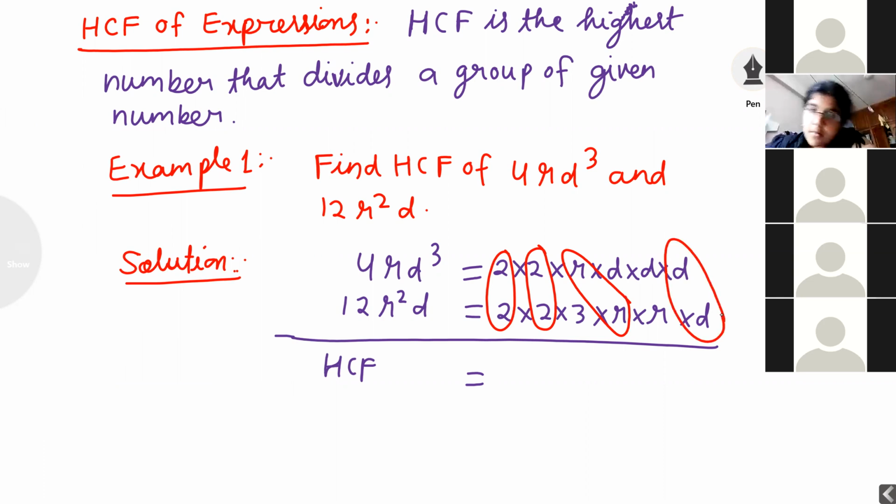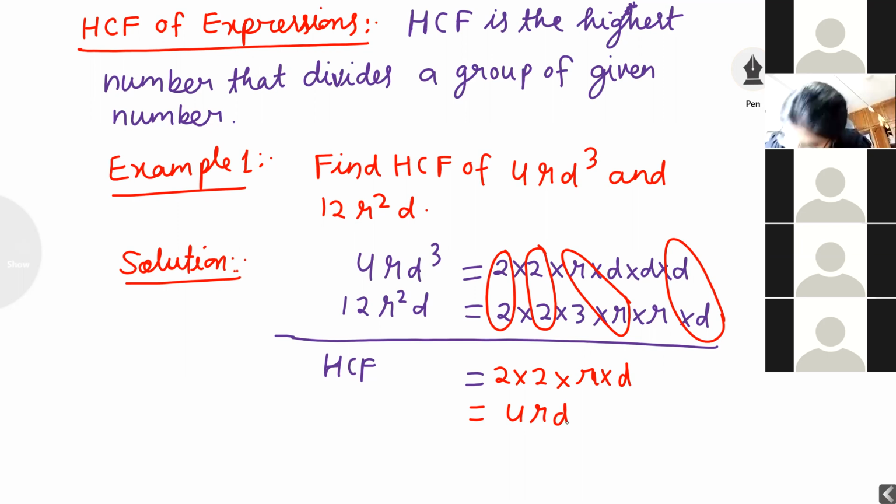What is the answer? 2 into 2 into r into d. Answer is 4rd. I have given a clear explanation of how to find HCF.